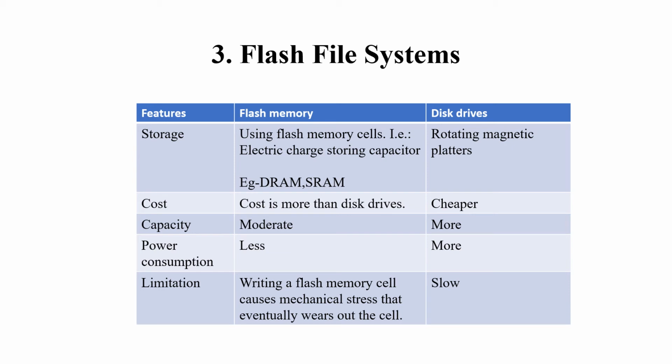The disk drives use more power. That's why the flash memory is very famous. Then coming to the limitation, writing a flash memory cell causes mechanical stress that eventually wears out the cell. But the disk drives are very slow and consume more power.